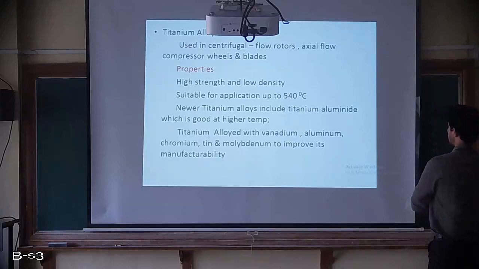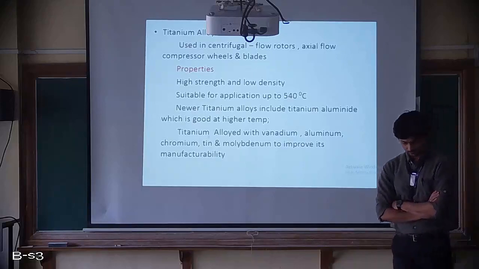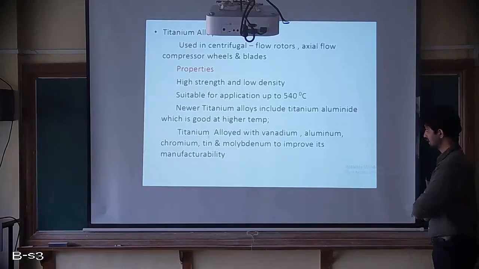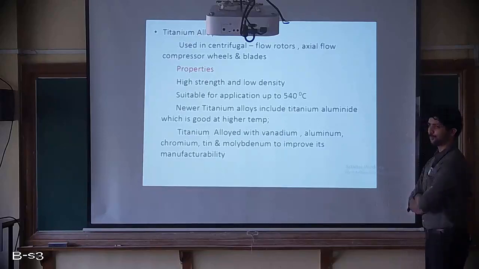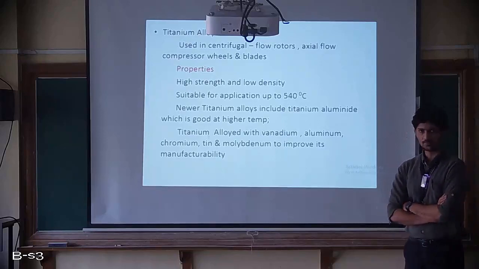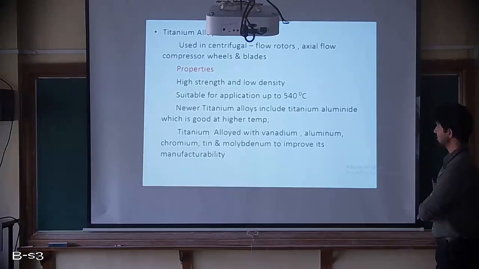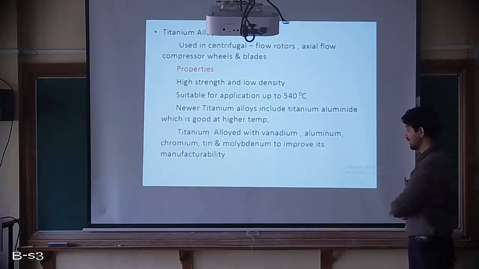Now what are the properties of this particular material? It has high strength. Compared to aluminium, it has a very high strength and also relatively low density. So it is suitable for application up to 540 degrees Celsius. As I said, this is old data. Currently with the titanium alloy we have, it can go up to 1000 Kelvin, 1000 or 1100 Kelvin.